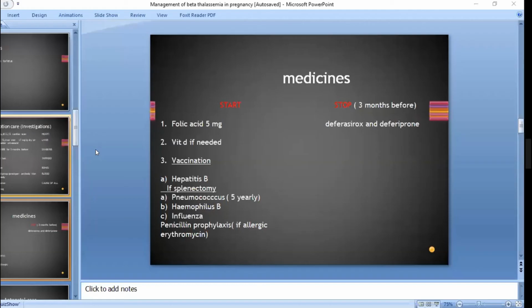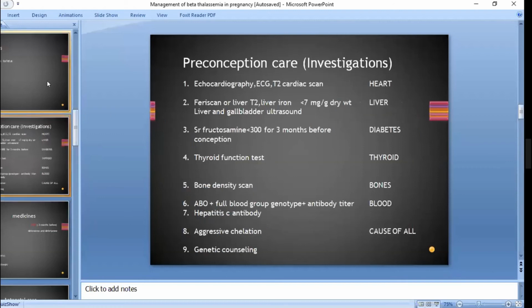Now is it visible? Yes. Okay. I'm sorry, I think today my internet is not working properly, that's why.